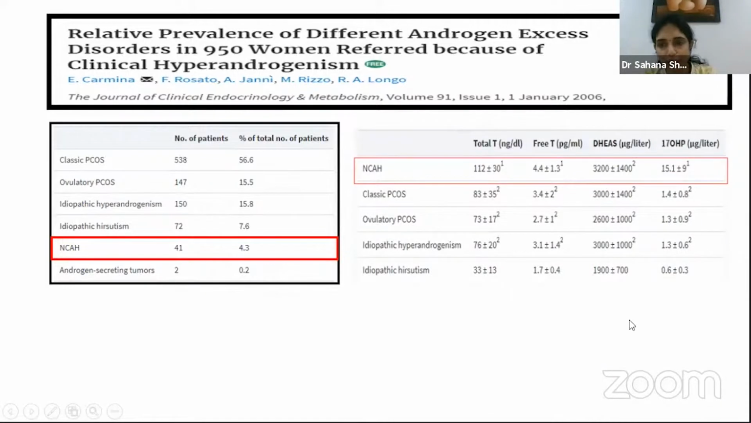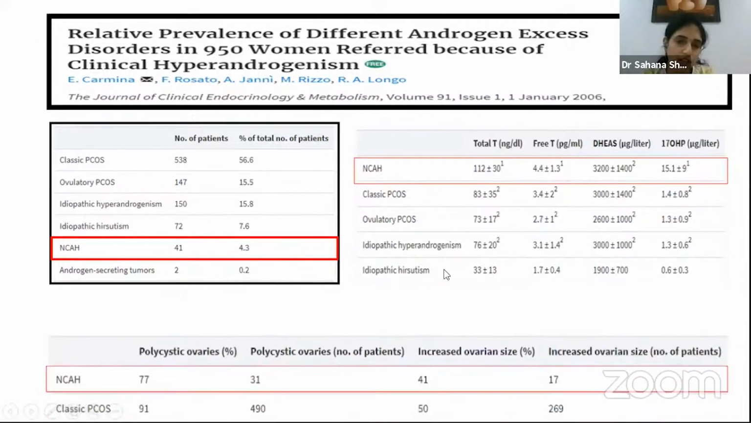But if you look at it biochemically, what stands out is that, compared to PCOS, all the androgen levels, whether total testosterone, free testosterone, and of course 17-hydroxyprogesterone, are higher in non-classical CAH. DHEAS does not vary much between PCOS and non-classical CAH. So if you find a slightly elevated testosterone and free testosterone, that might be one of the indicators. Of course, 17-hydroxyprogesterone is the most important test for screening.